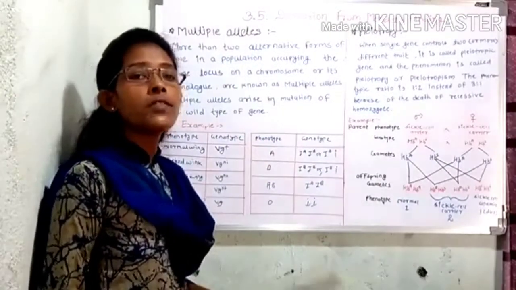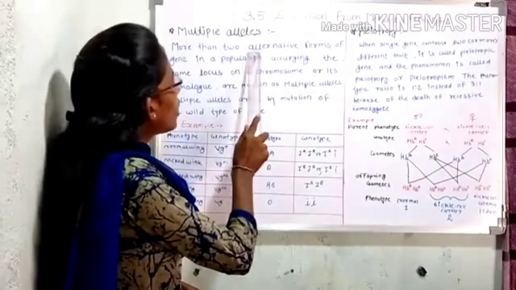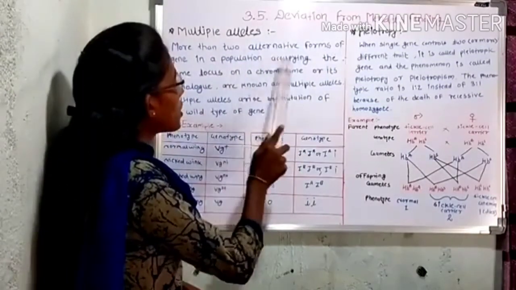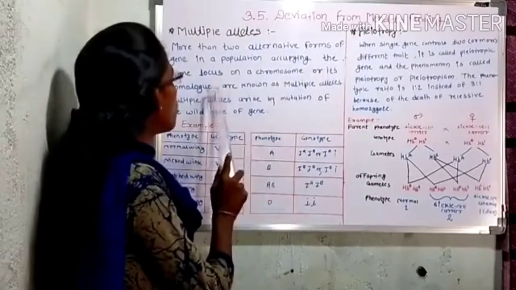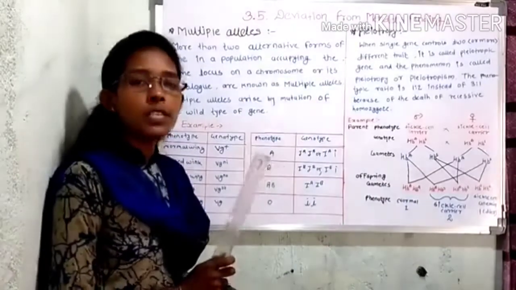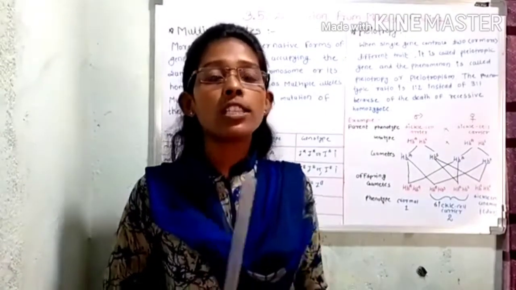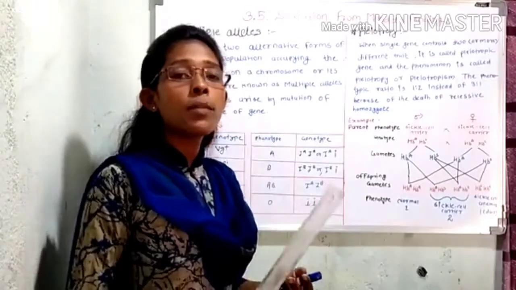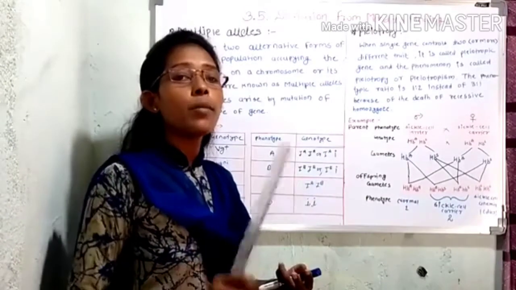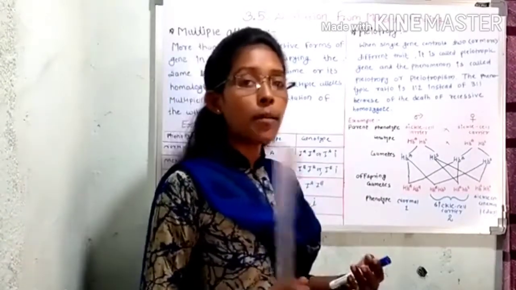Multiple alleles are defined as more than two alternative forms of a gene in a population occupying the same locus on a chromosome or its homologue. It means that if more than two alleles are responsible for a particular trait and all these alleles are present on a chromosome at the same locus or its homologue, that is called multiple alleles.